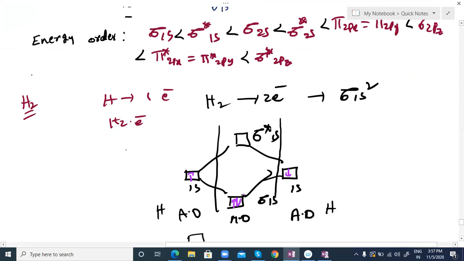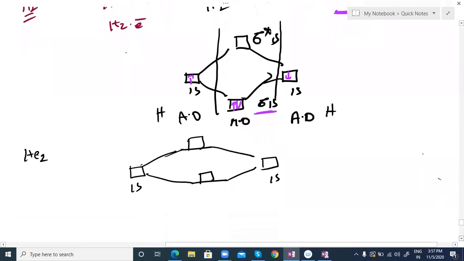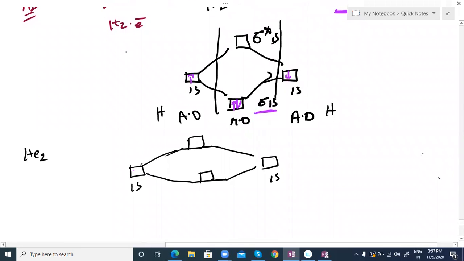Now we are filling one. Where they are filling two electrons, sigma is 1s only. That is the reason I wrote sigma 1s2. You can try helium 2 formation also. Here you have two electrons in each helium atom's atomic orbital. They have two electrons, 1s2. Helium's electronic configuration you know very well, 1s2.